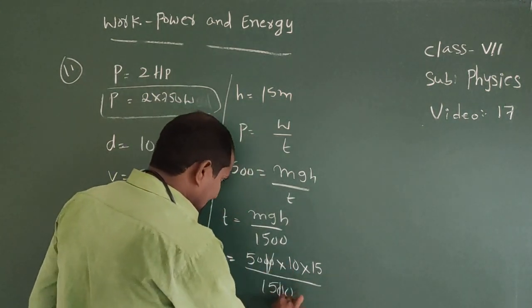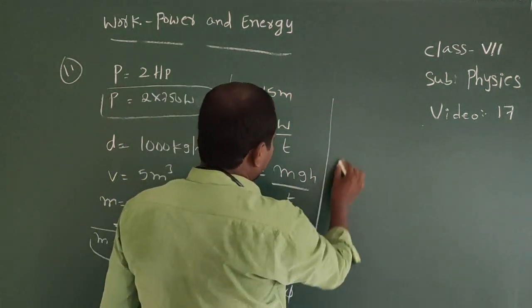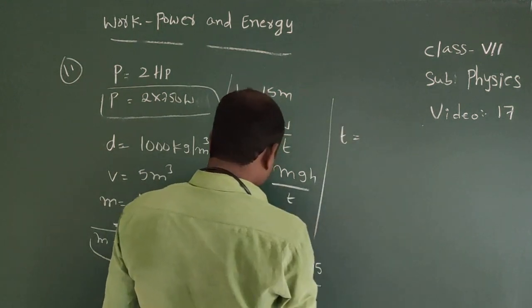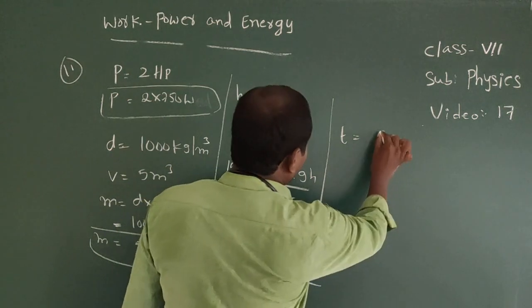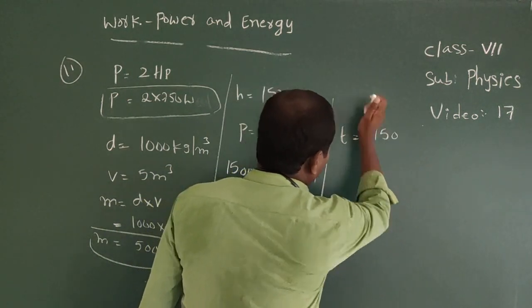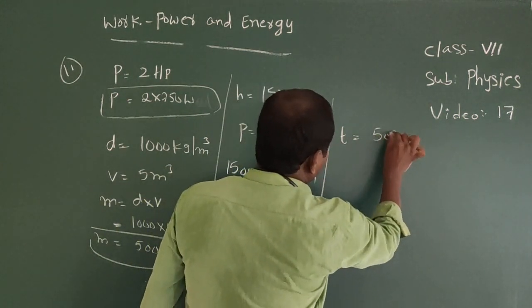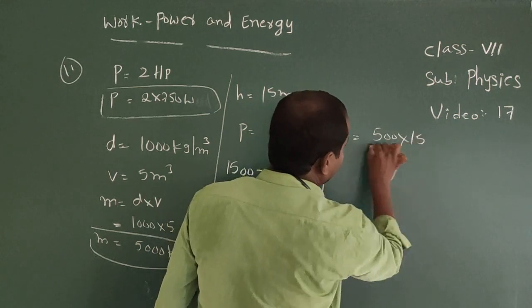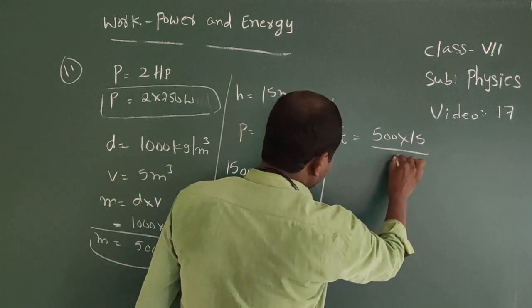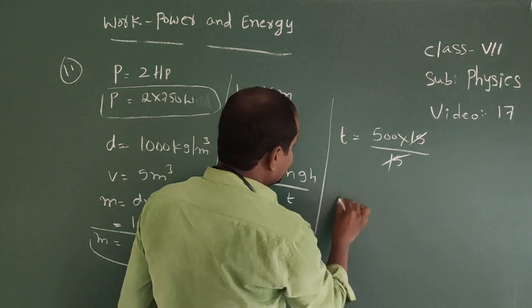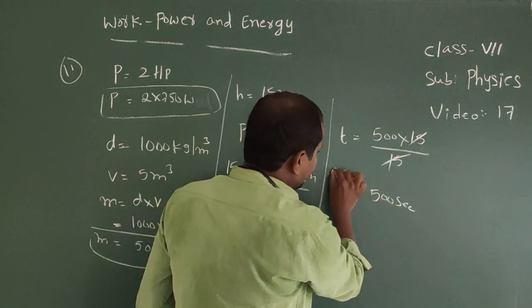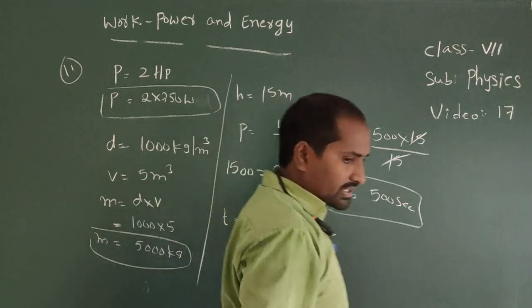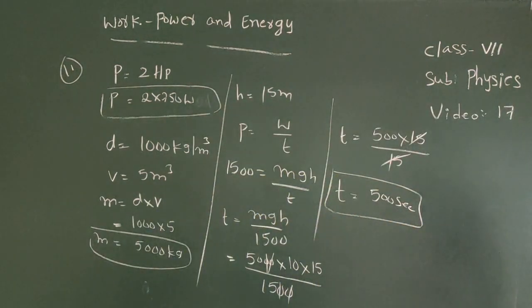So 2 zeros get cancelled. Remaining value t equal to 500 into 15 by 15. 15 get cancelled. Therefore, t equal to here 500 seconds.